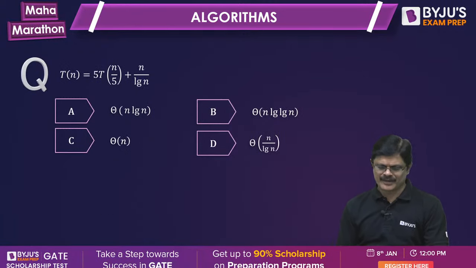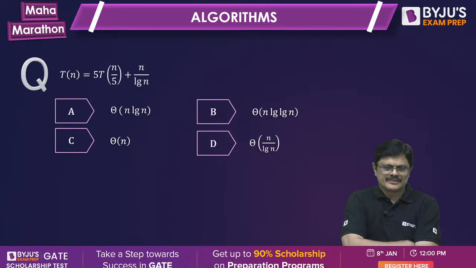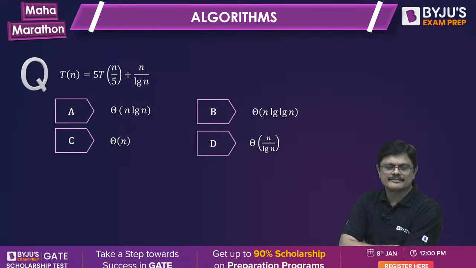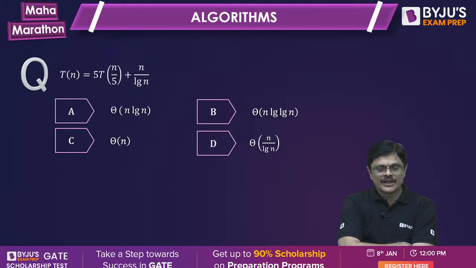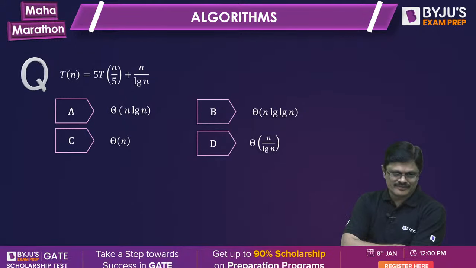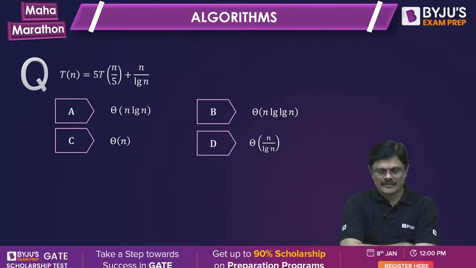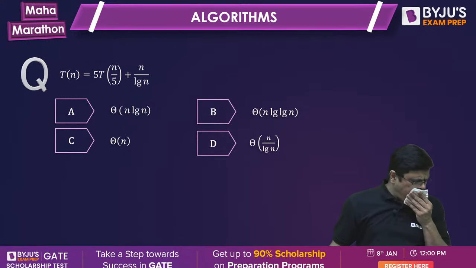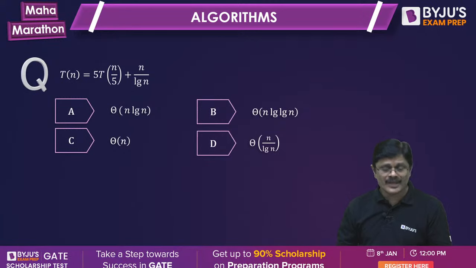Next problem. What is the answer for this problem, my dear friends? Very good, Dana. Ashwini, correct. Next problem. Ayush Thakur says B. B is the answer for this.